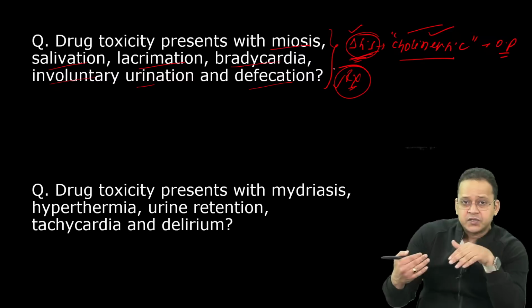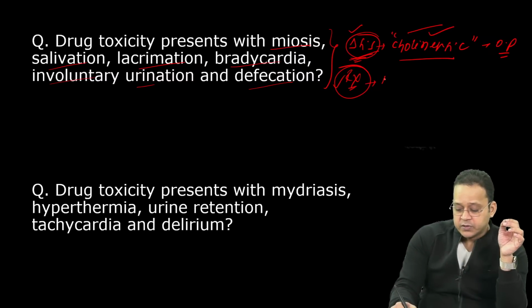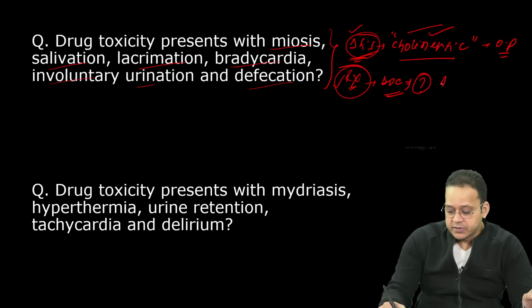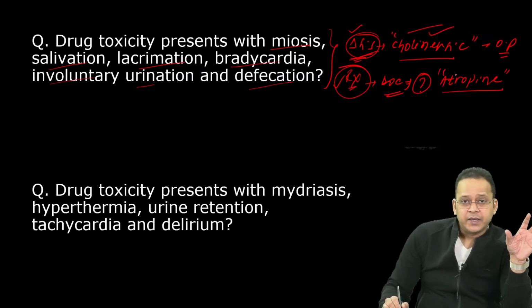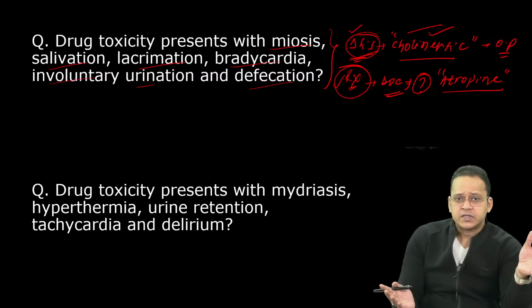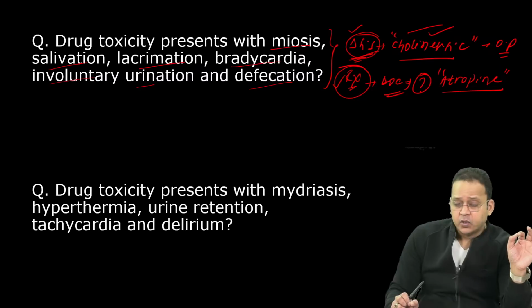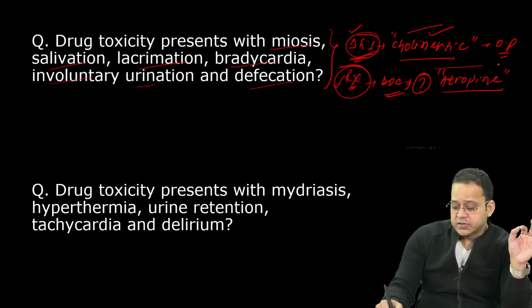Then they'll ask you, what is the treatment, or what is the drug of choice? So there are two MCQs. Excellent. The drug of choice is atropine. So remember, in the autonomic nervous system, the most commonly asked MCQ is based upon cholinergic and anticholinergic poisoning. Drug of choice is atropine.